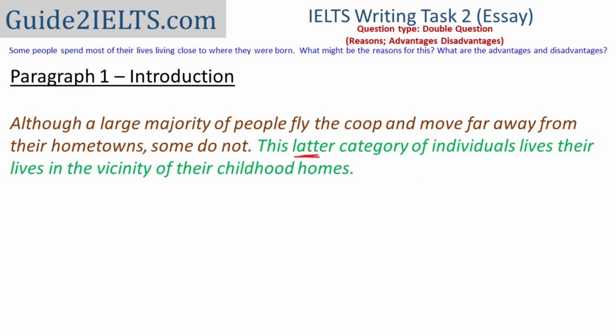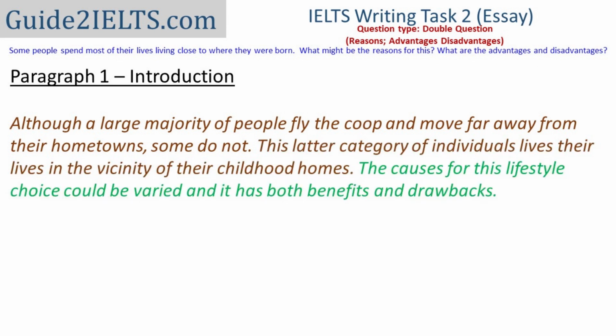So in my essay, I have mentioned two choices. Some people choosing to move away from home, other people choosing not to do so. And the latter category is the people I mentioned second. That is the people who do not move away. After the beginning general statement and paraphrasing of the question, I just mentioned that there could be different reasons for this choice and that it has both advantages and disadvantages.